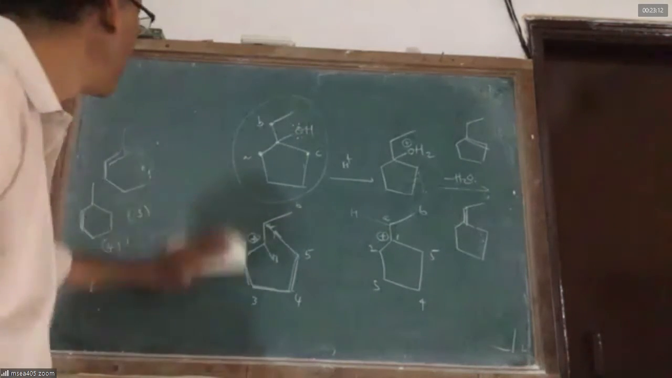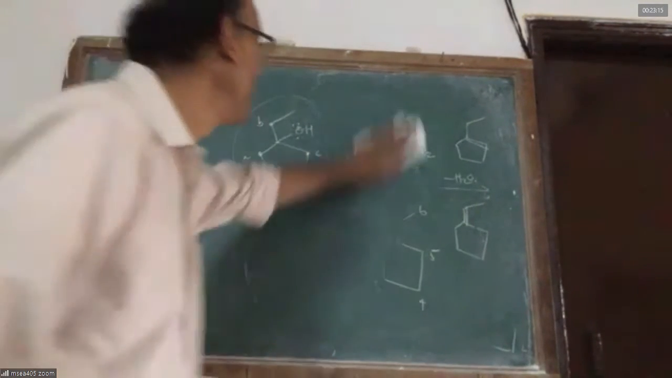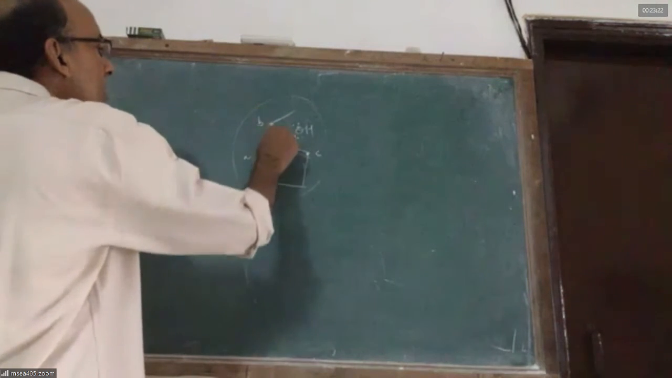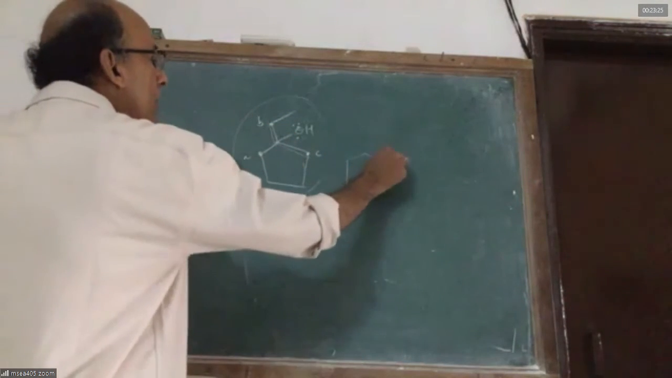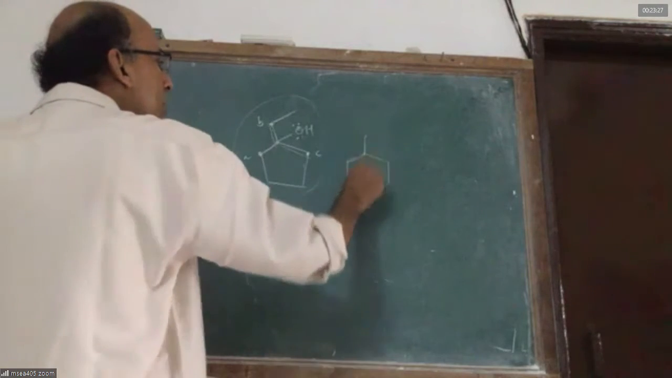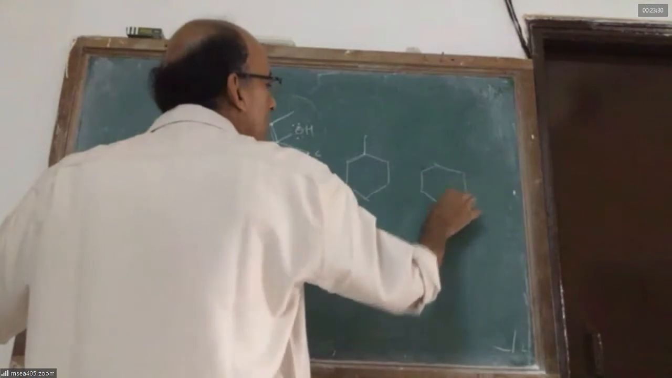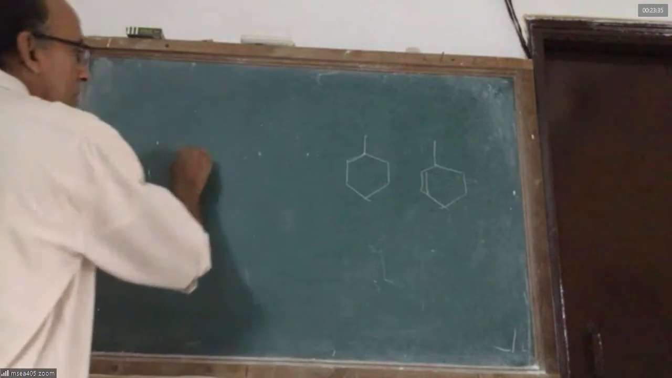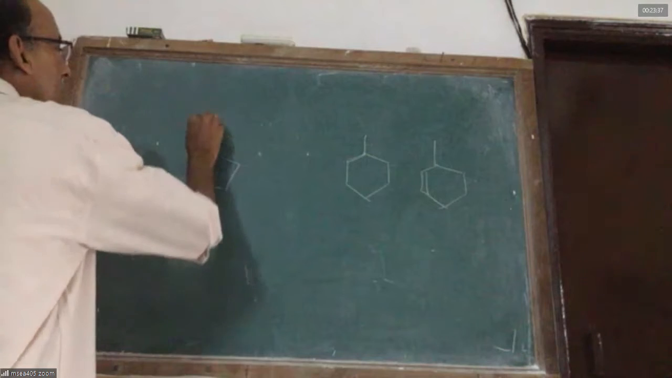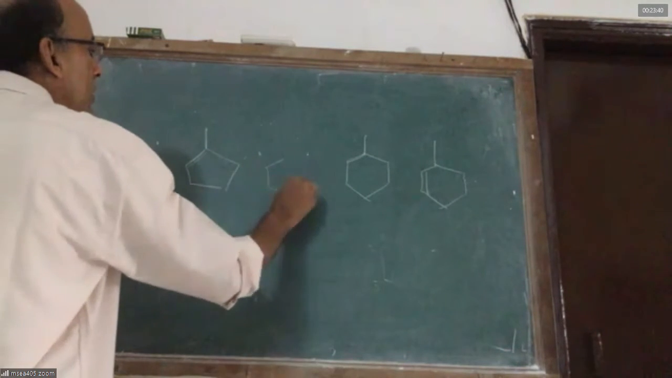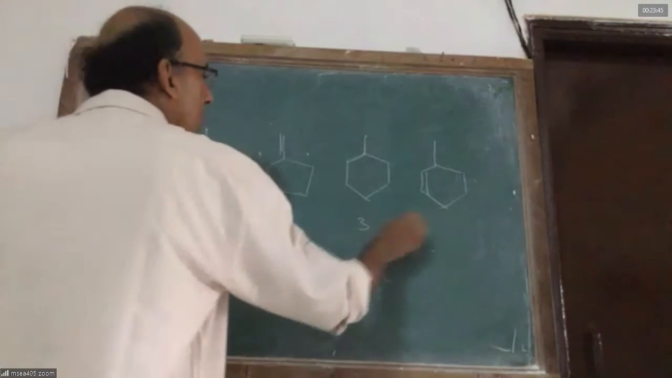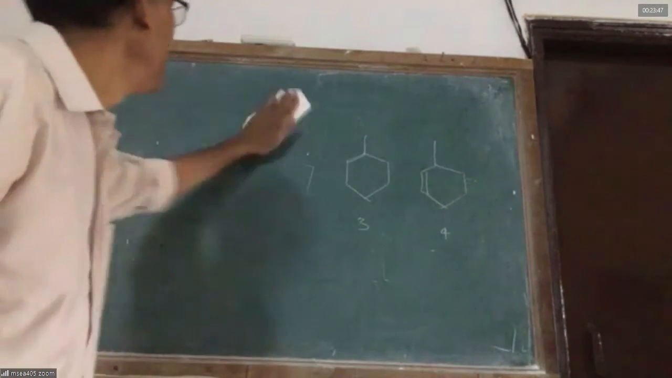Okay, sir. How many products are possible? 4 products. Because the position of OH is such that this is a possibility, this is a possibility, ring opening and 6-membered ring formation is a possibility, here is a double bond, here is a double bond. So there are 4 possibilities. Possibility number 1, possibility number 2, possibility number 3, 4.